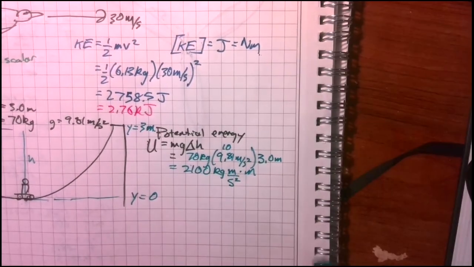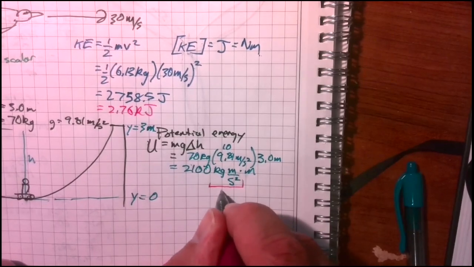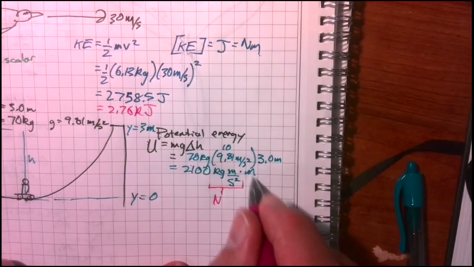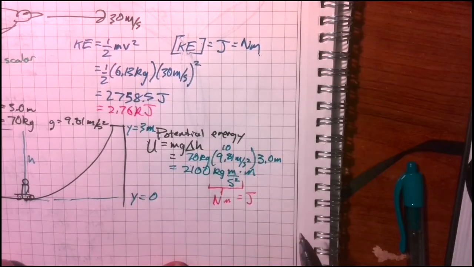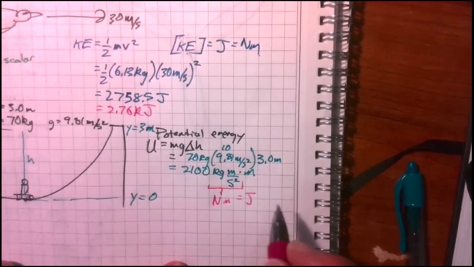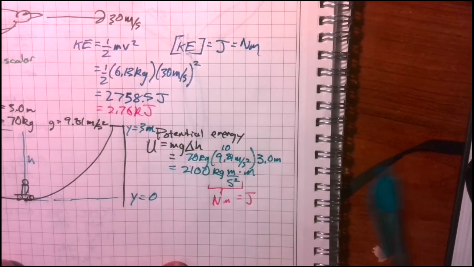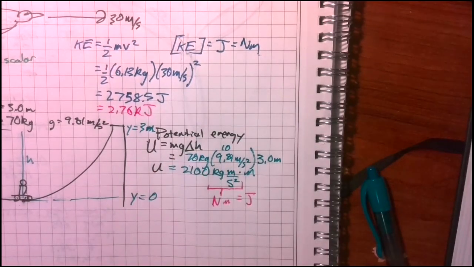Well, kilograms times meters per second squared is just a Newton, and then we have a meter, so this is Newton meters, or joules. This is the potential energy that the skateboarder has.